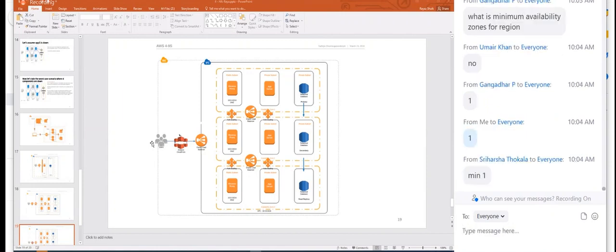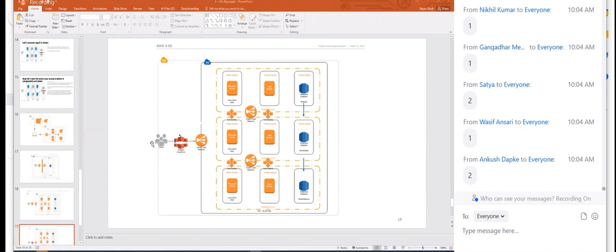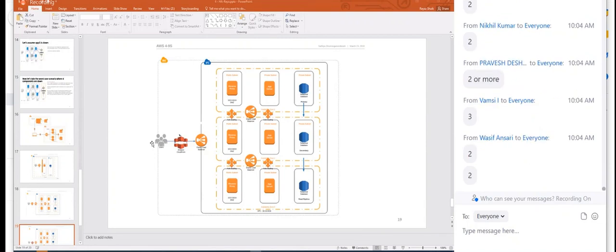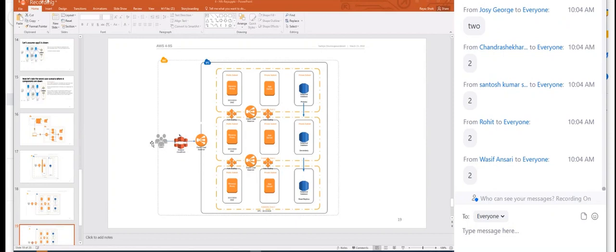If you are saying 1, where is high availability? You should say 2 or more. Never say 1 in AWS, because in AWS, everything we should be talking about is high availability.